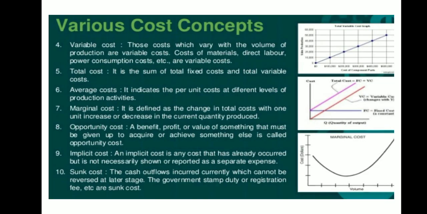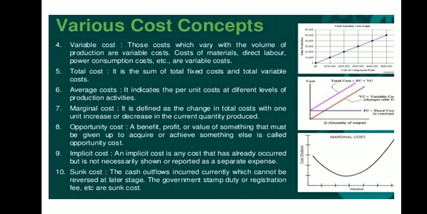Now let us understand what is variable cost. Variable costs vary with the volume of production. Cost of material, direct labor, power consumption cost, etc. are variable costs. Now see this table, where you can see that with the increase in the production, what is happening?